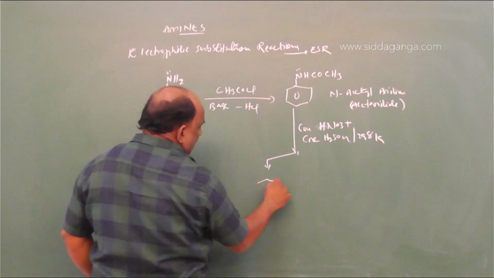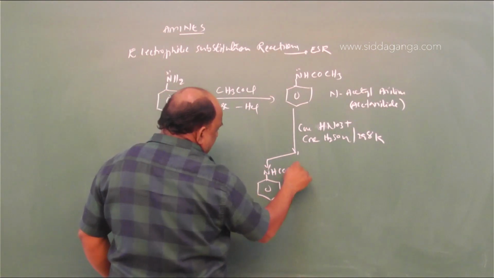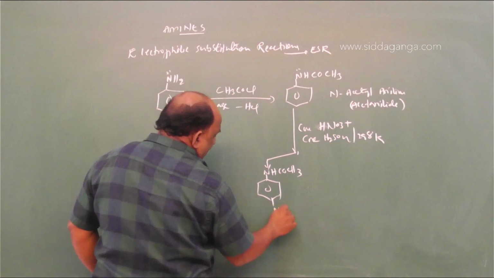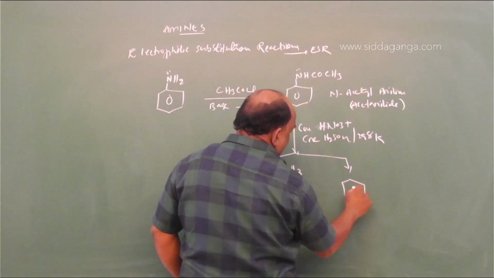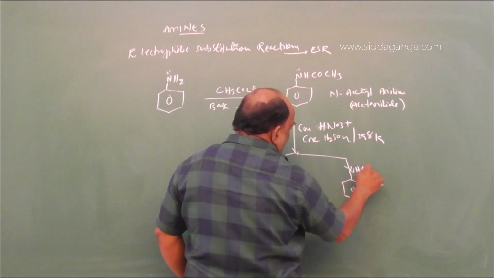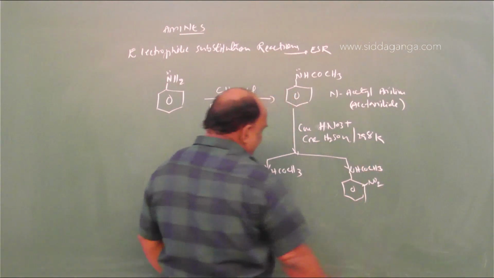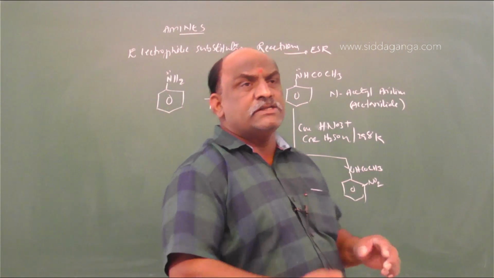Then the answer is NHCOCH3 para-nitroacetanilide, and the second one is ortho-nitroacetanilide.